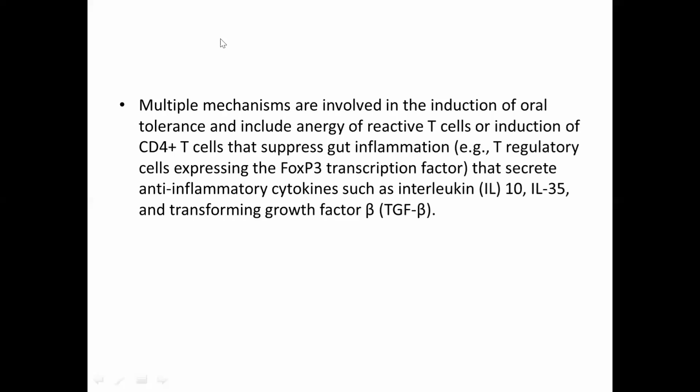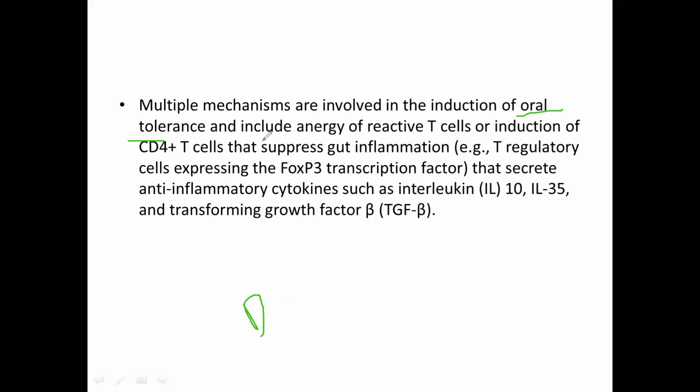There are multiple mechanisms involved in the induction of oral tolerance. So what is meant by oral tolerance? We have already seen that our immune system does not respond to the dietary antigens. That is because of some regulatory pathways, so that is scurfin that we have already seen, and that has been mentioned again here.